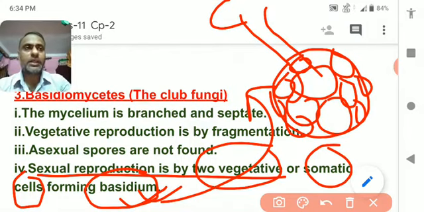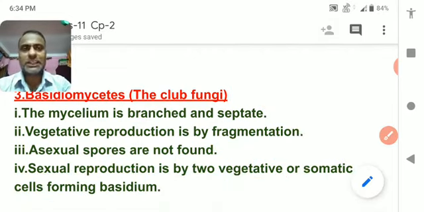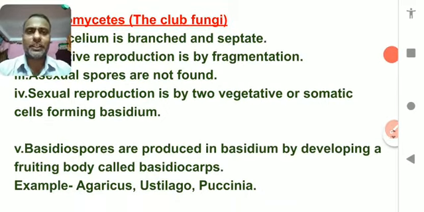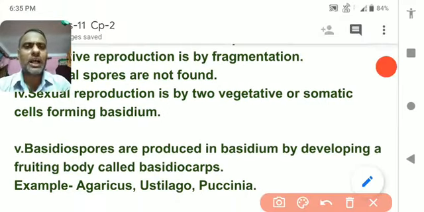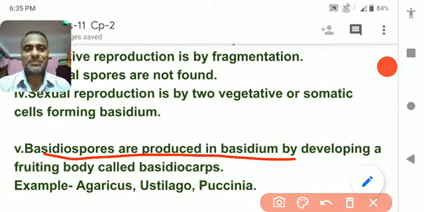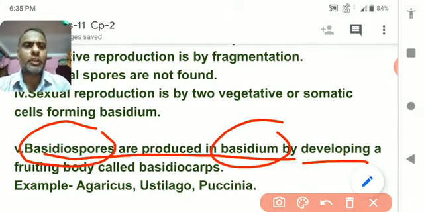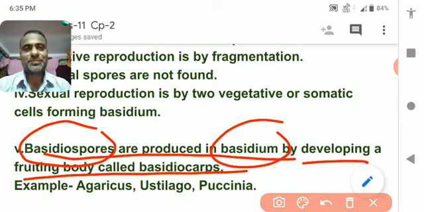This forms a fruiting body, another fruiting body like sporangiospore. It is different in different kinds of organisms. So that much is needed to be studied, that is given over here. Okay. So basidiospores are produced in the basidium by developing a fruiting body called basidiocarp.